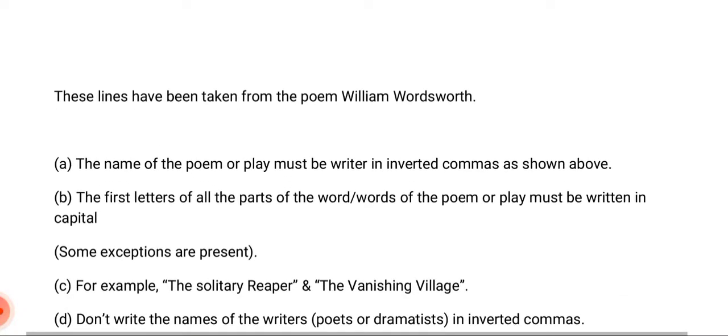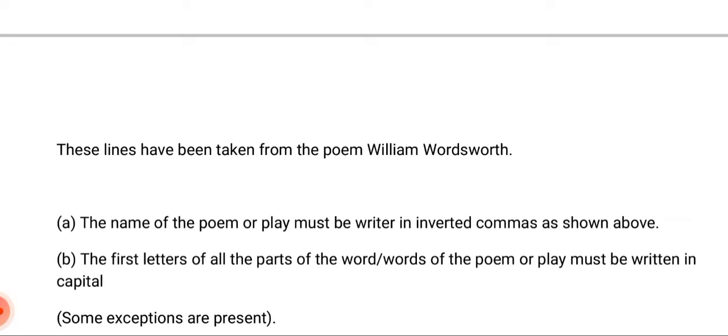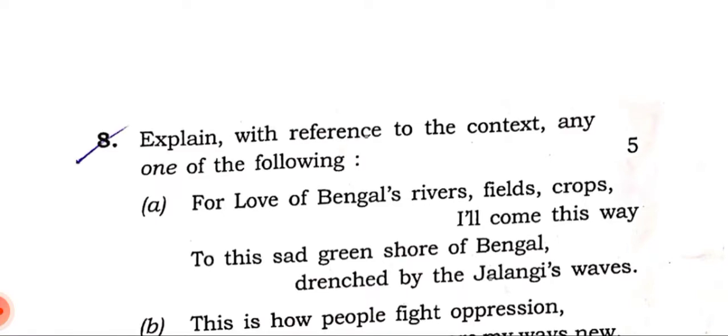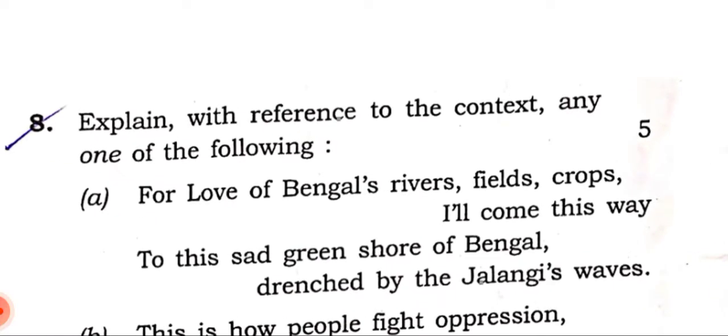So the first thing: when we address the question, we have to write like this, that the above lines or these lines are taken from, then you write the poem name. Like if we talk about question A, then this line is taken from the poem I Shall Return to Bengal by Jivananda Das. Okay, if I'm not wrong, that will be Jivananda Das. So the question will vary according to the exam.